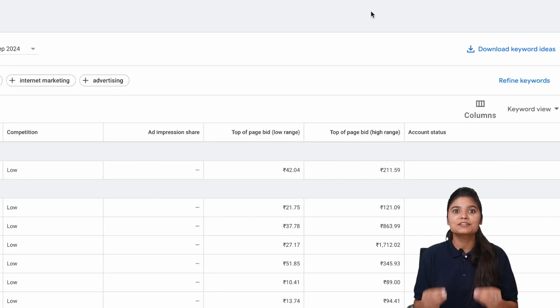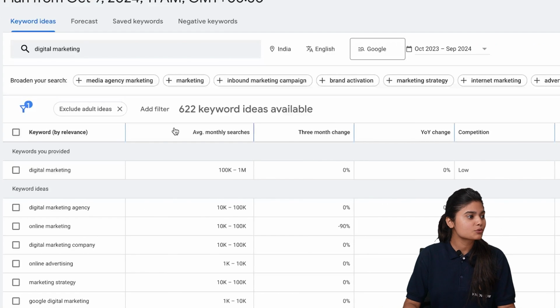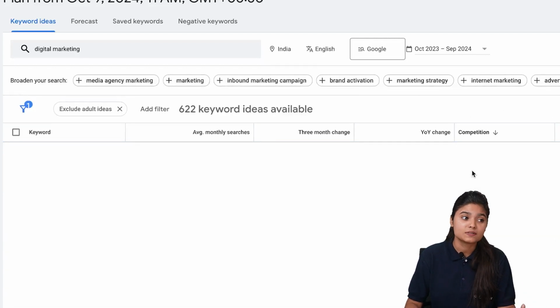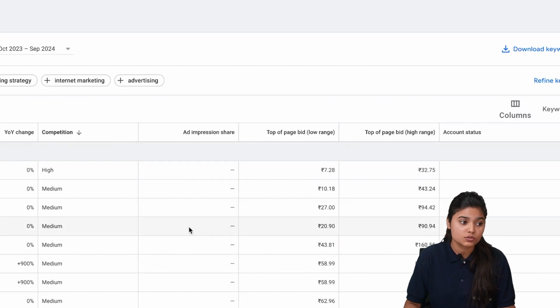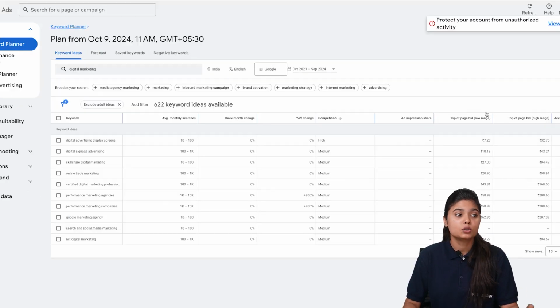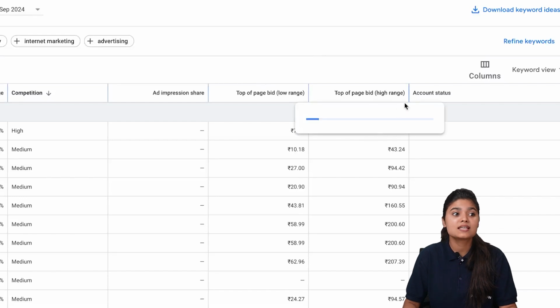Apart from that, this will give you very important metrics to see in any keyword research, like competition. For the keywords you are searching, you can see if they have low competition. Ad impressions also show here if anyone has run an ad related to this keyword. You can also see that for a particular keyword people have paid some amount to rank, with the lowest range and the highest range.